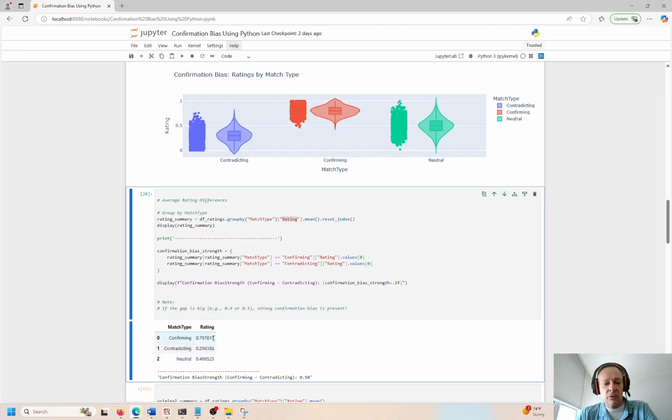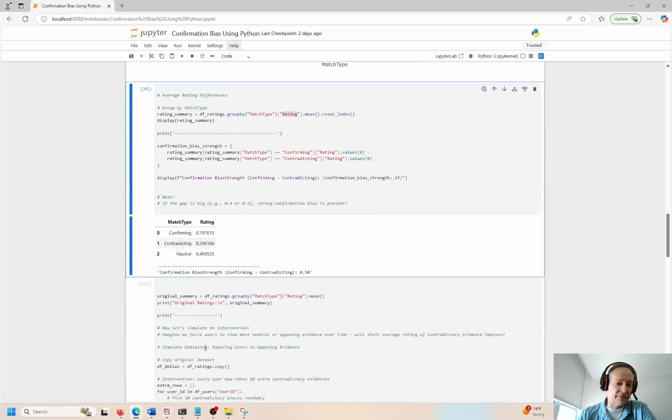So you can see how media or politics or whatever that confirms what you already know, it's going to be pretty high, right? The match type is pretty high. Contradicting is actually low. This would be some type of intervention event or showing somebody a news article or news story that doesn't match their current system of belief, right? So the contradiction is inherently pretty low. This is just human nature, I believe. And the confirmation, on average, is pretty high. That's what we're seeing here. And neutral is really just neutral. It's just right in between.